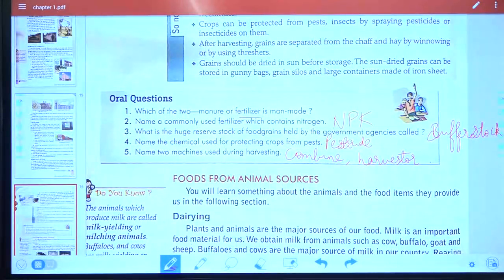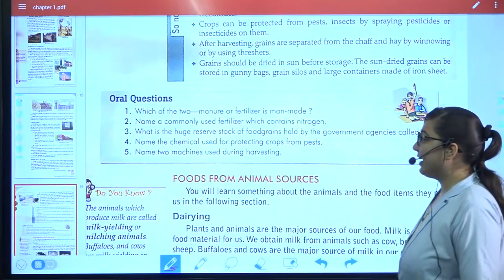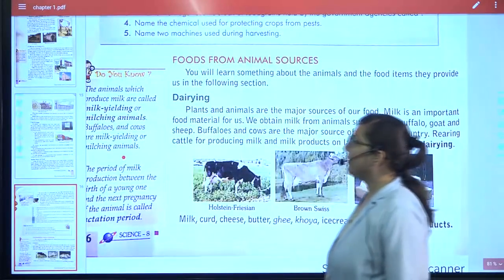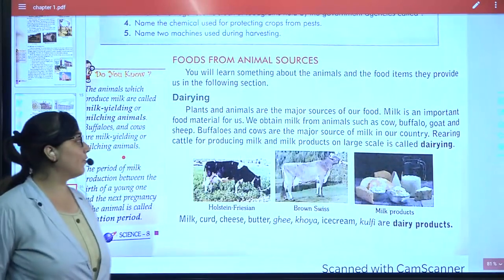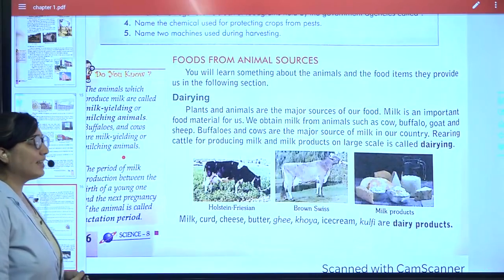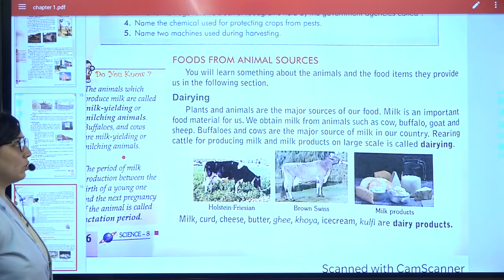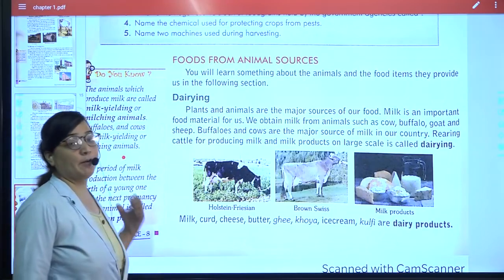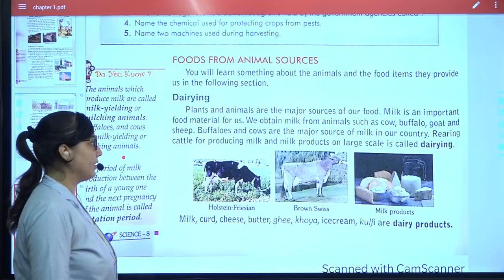So now let's move further. The next content given here is foods from animal sources. Among them, the very first one is dairying. Plants and animals are major sources of our food. Milk is again a very important material for us.